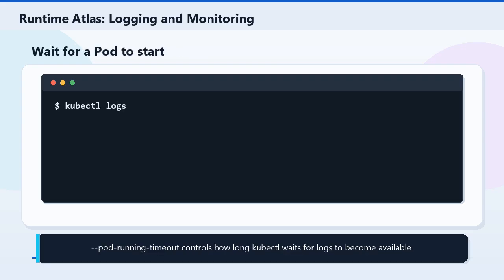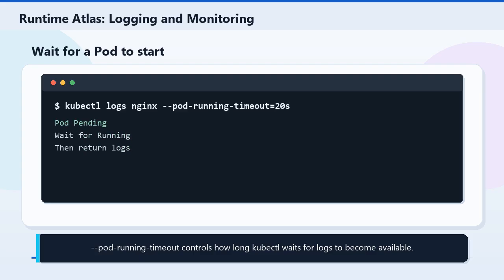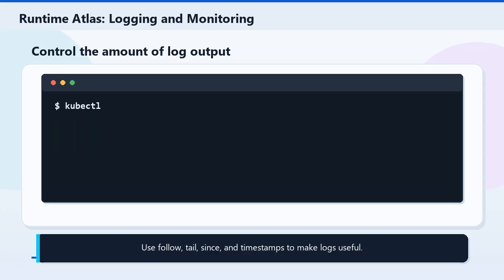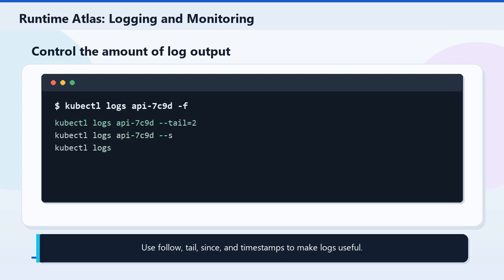If the pod is still starting, kubectl logs can wait for it. The --pod-running-timeout option controls how long kubectl waits before giving up. Do not dump endless logs when you need a tight answer. Follow live output, tail recent lines, limit by time, and include timestamps when timing matters.